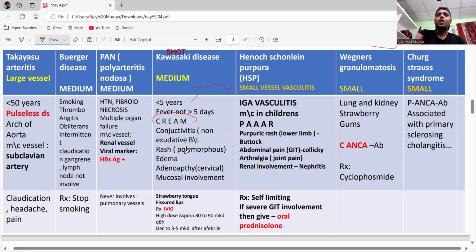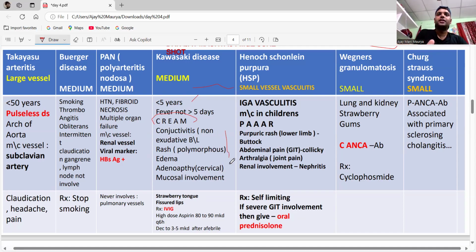Rash, that is a polymorphous rash. Edema. Adenopathy, that is cervical adenopathy. And mucosal involvement, showing strawberry tongue and fissured lips.